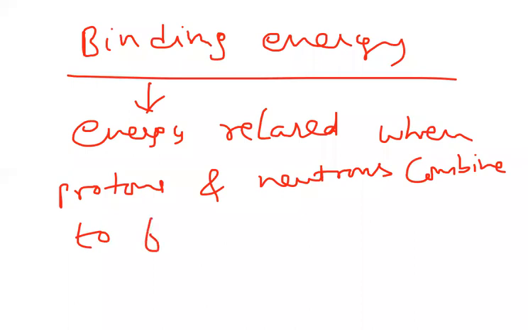So some energy has been released when protons and neutrons combine. This energy released is called binding energy. It is the energy equivalent of the mass defect.